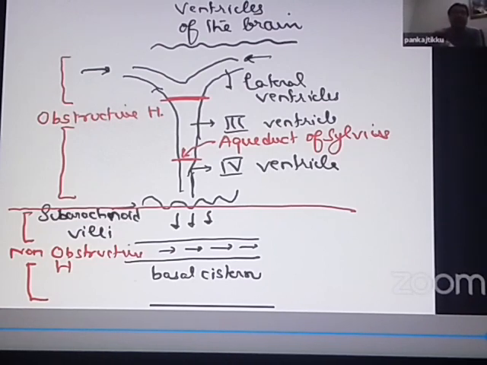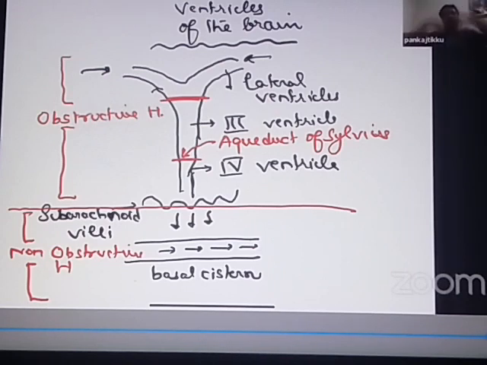And because the aqueduct of Sylvius is the narrowest part of the ventricles, what is the most common place where obstructive hydrocephalus will occur? It is the aqueduct of Sylvius. Please remember this, the narrowest part of the ventricles is the aqueduct of Sylvius. So the aqueduct of Sylvius, being the narrowest part, is the most likely place where obstruction to the CSF flow occurs.